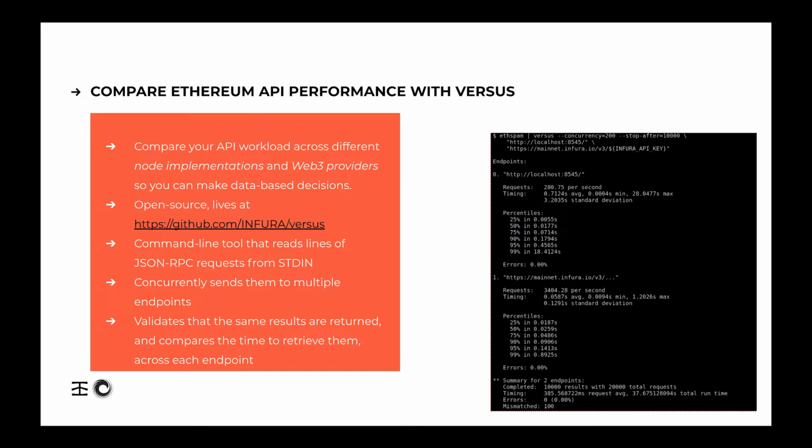On the right, you can see an example of it in action, where we're using Versus to run against a localhost node, as well as a mainnet Infura node. It shows the timing results and if any errors were received.